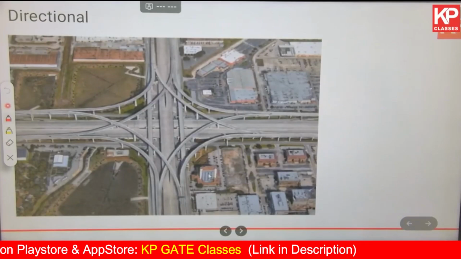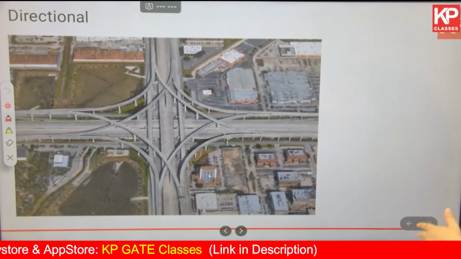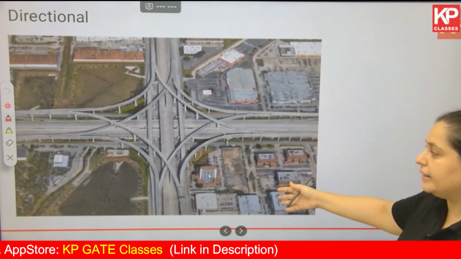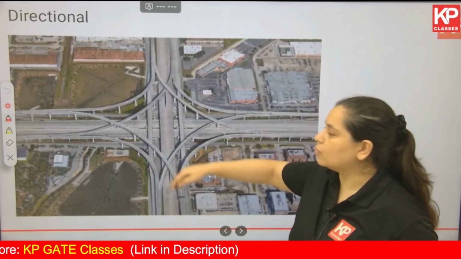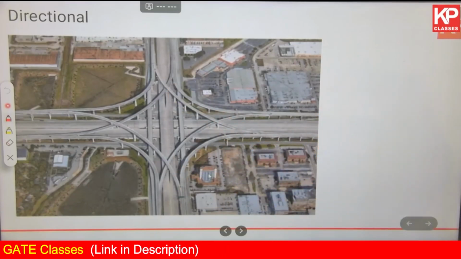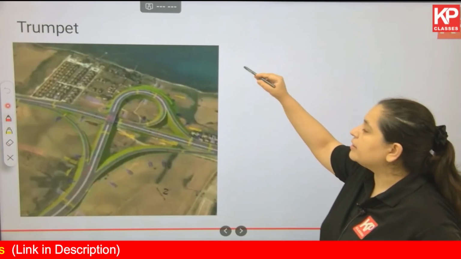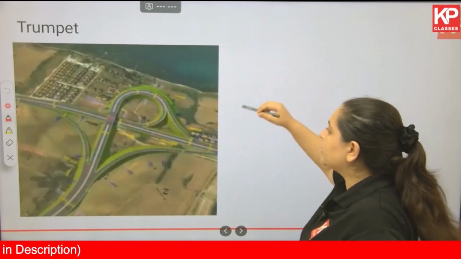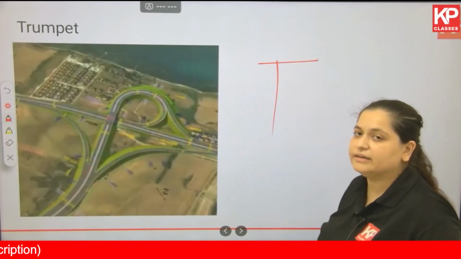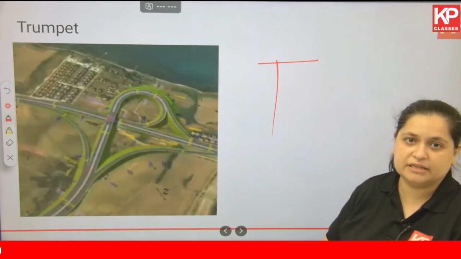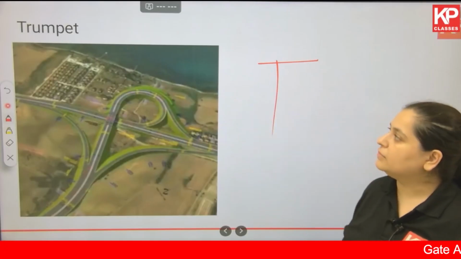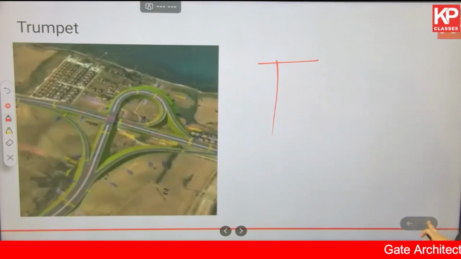This is a directional interchange. Okay, you have ramps for left turn, you have ramps for right turn, and you have roads to go straight also. That is your directional interchange. Trumpet, this is usually given where two important roads are meeting, but it is forming a T intersection. So they are meeting, they are not crossing each other. For that time, your trumpet interchange is usually given.